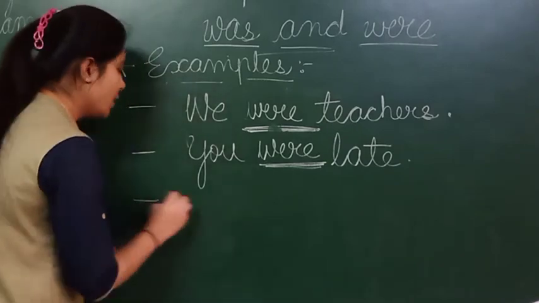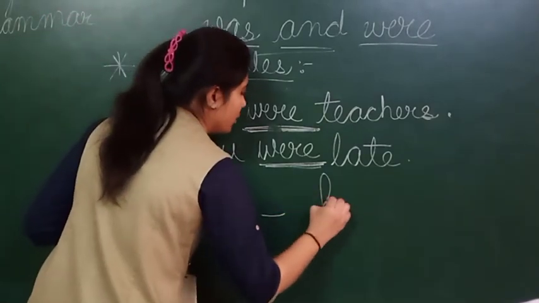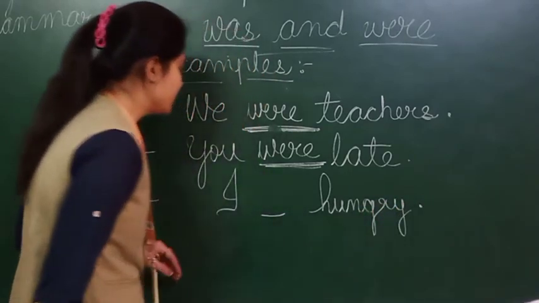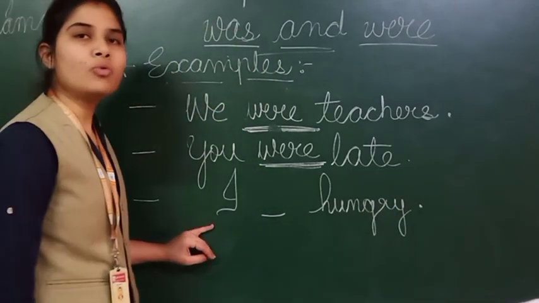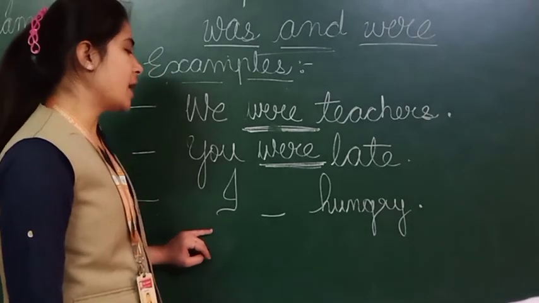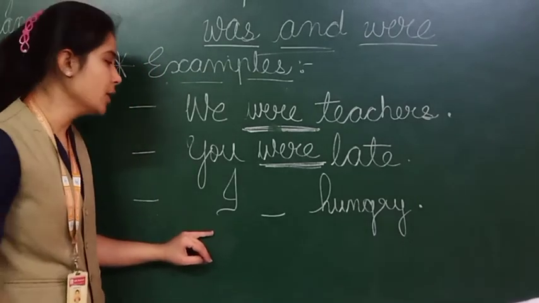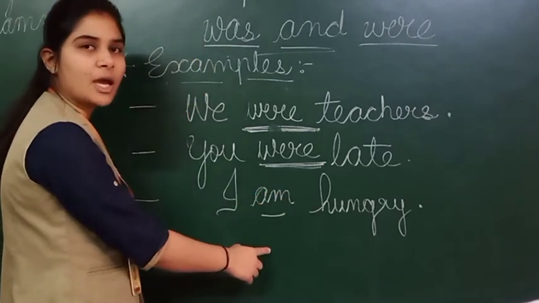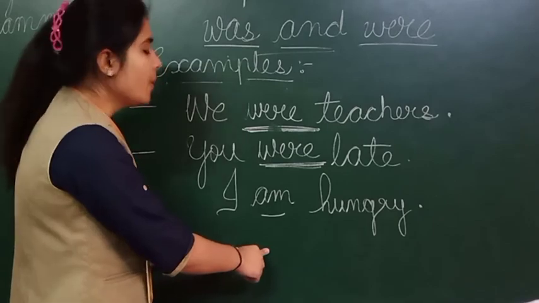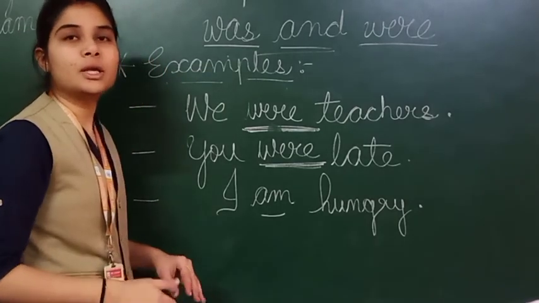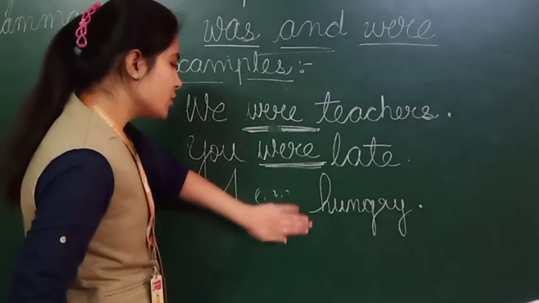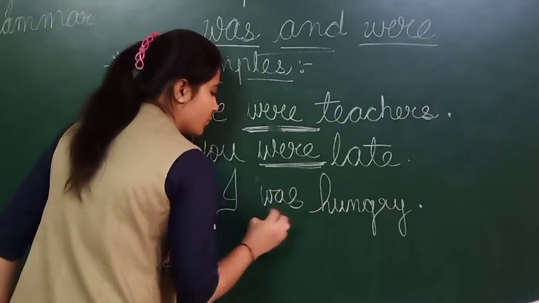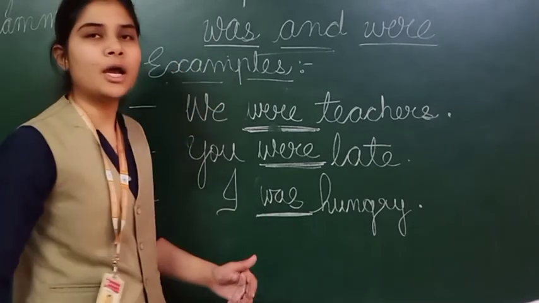Next is "I dash hungry." Here the sentence starts with the pronoun "I." If I want to make it in present, for present we all know this is a special case. With "I", what do we have to use? "I am." But this sentence, if I want to make it in past, for past, here I will write "was."